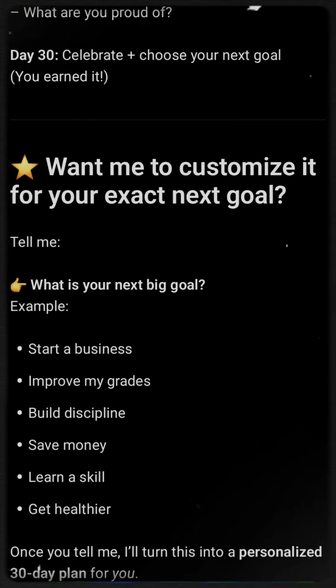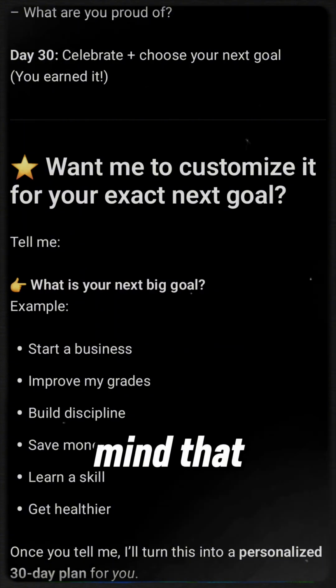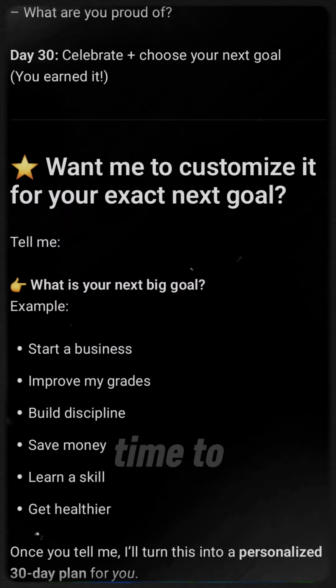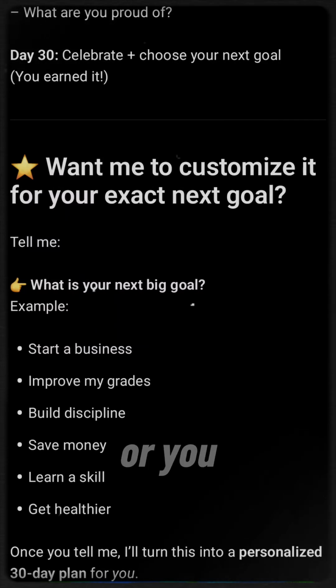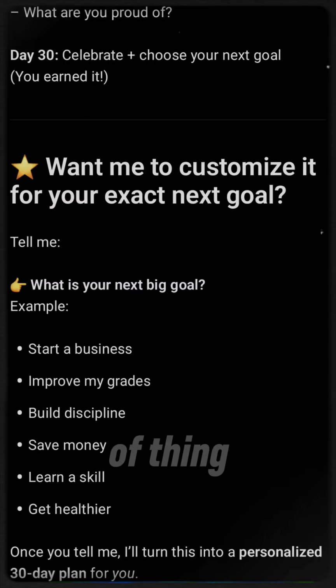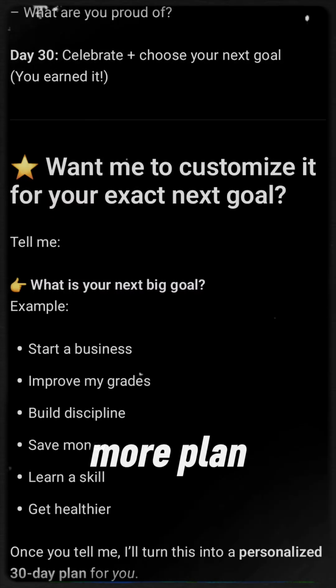You want it to start the month, and you can also tell it to keep in mind that Christmas is coming, the new year, because these days you might not really have time to yourself. You might need to spend it with family, all this kind of thing. So it's not the regular work day. So it's good to adjust it and get one more plan that works for you.